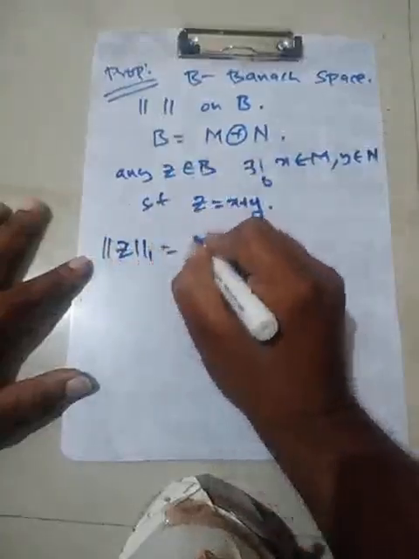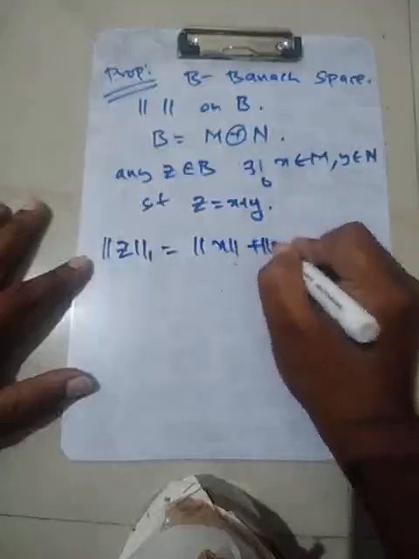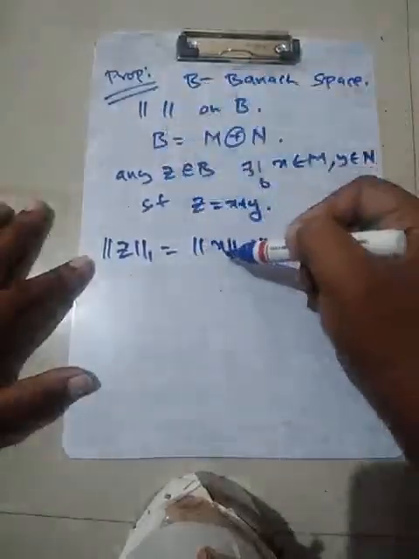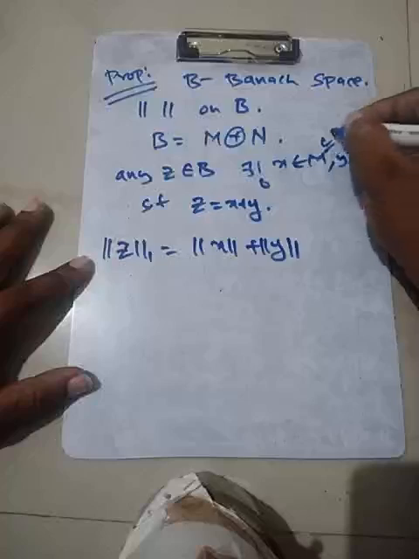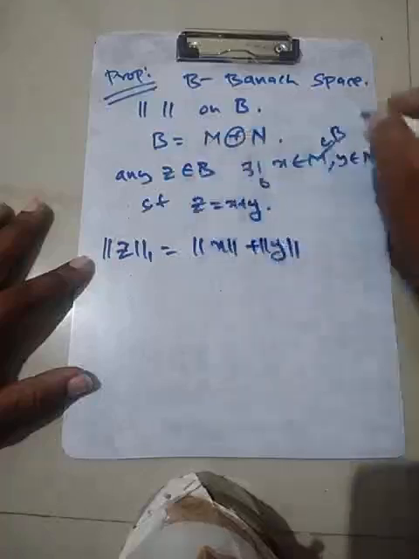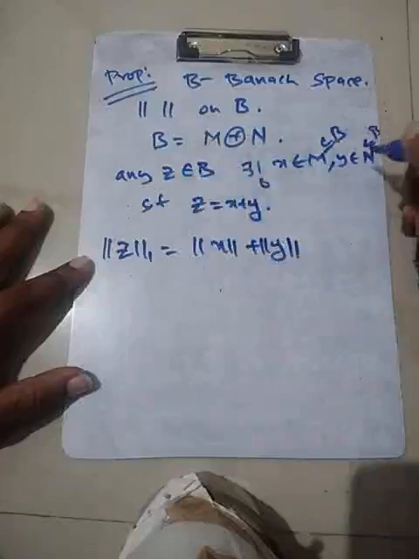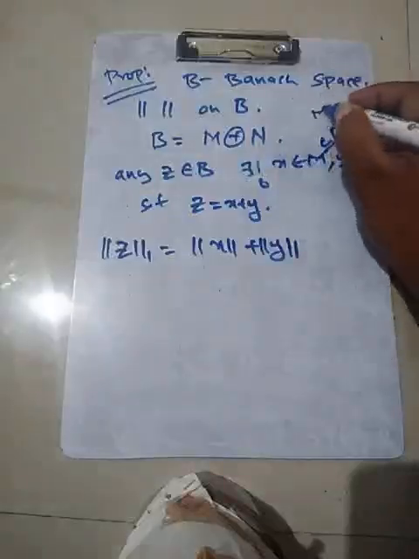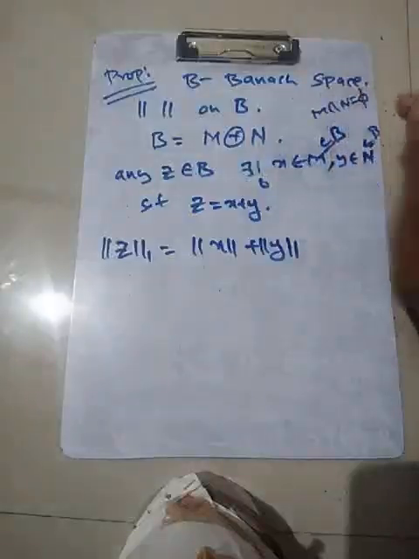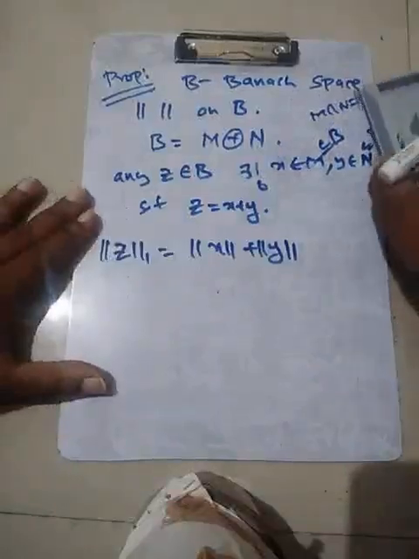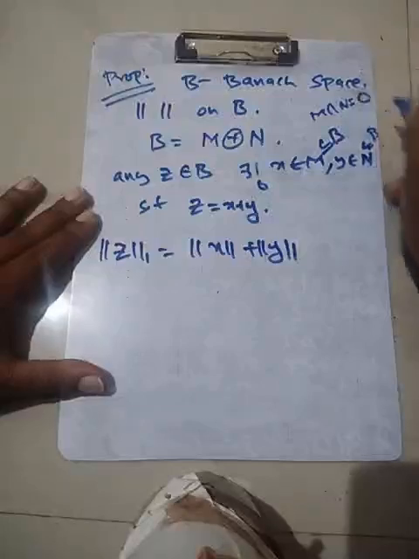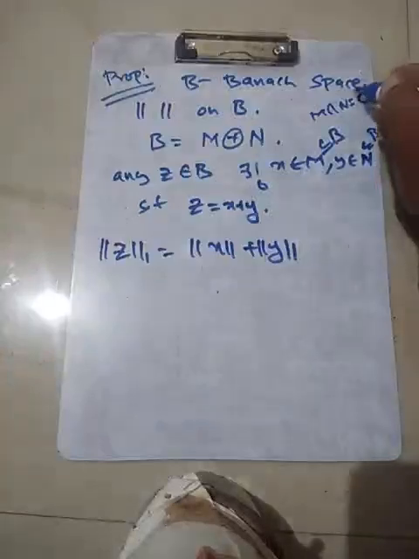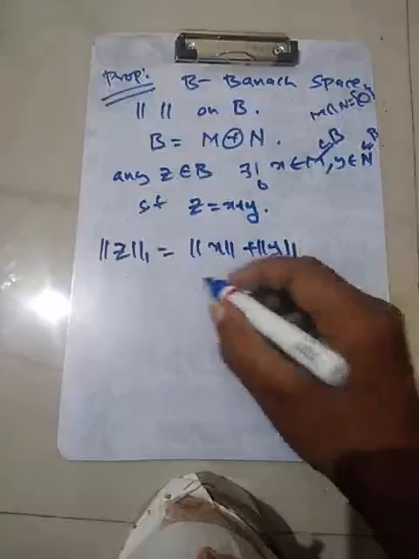The one norm is nothing but norm of X plus norm of Y. X is an object in M, and M itself is a subset of B. These are subspaces, and N is also a subspace of B. So the intersection M intersection N is not empty, rather, it is the subspace 0. The intersection is trivial as a subspace. They intersect only in the singleton 0. Okay, so this is the relation.